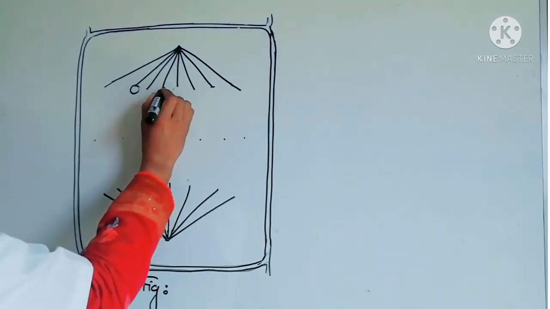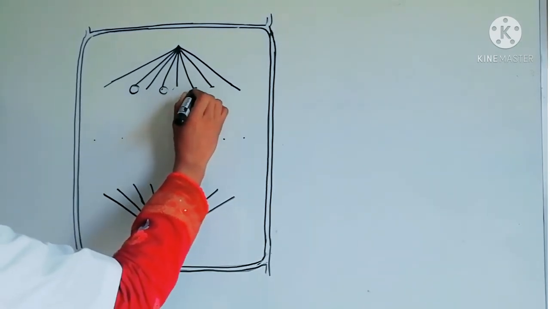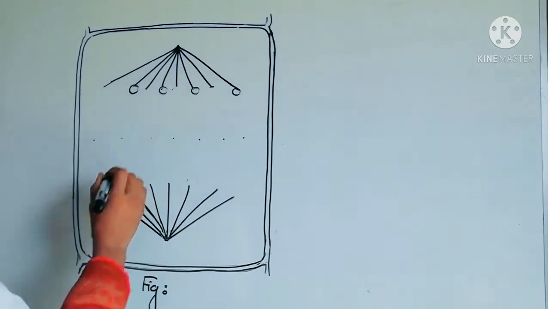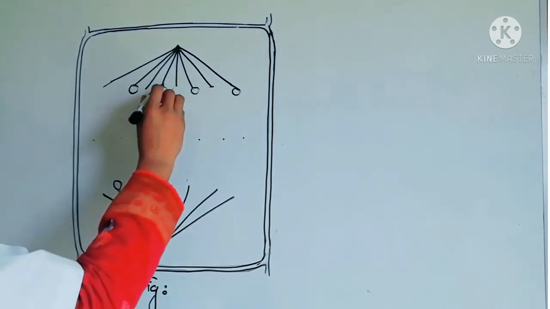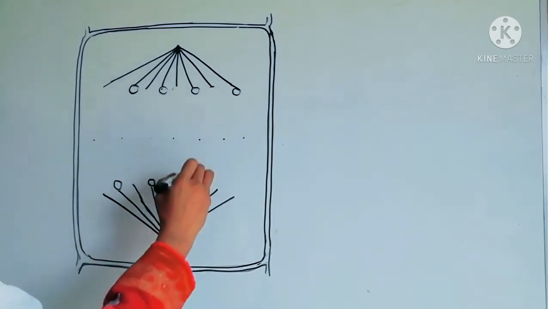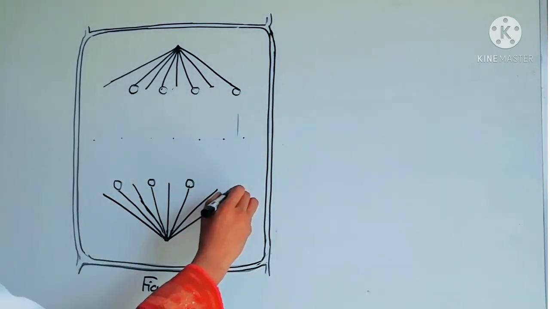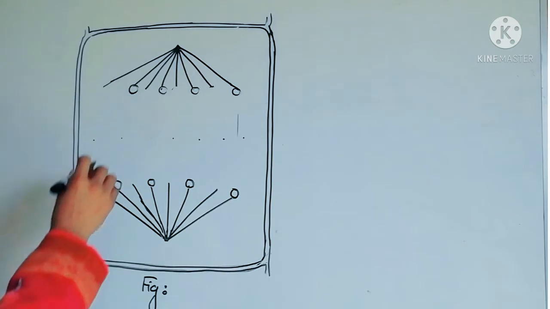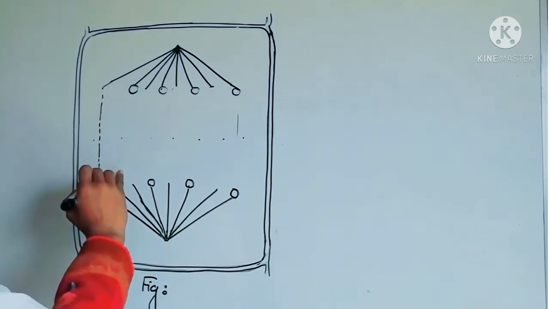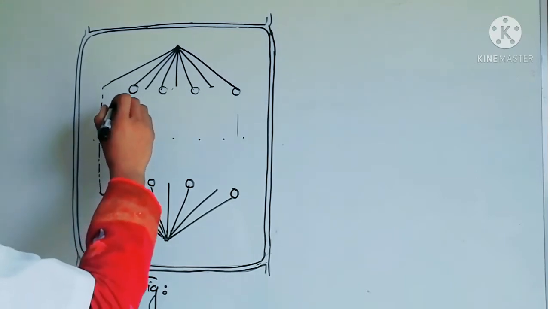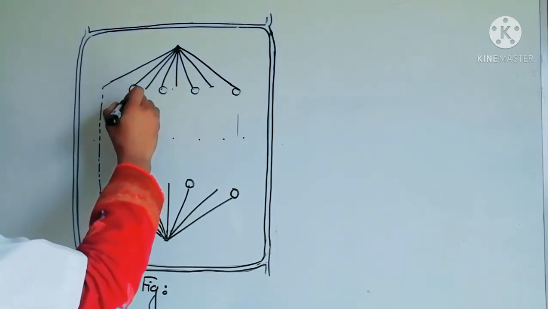Then we make centromere. And disappearing spindle apparatus.